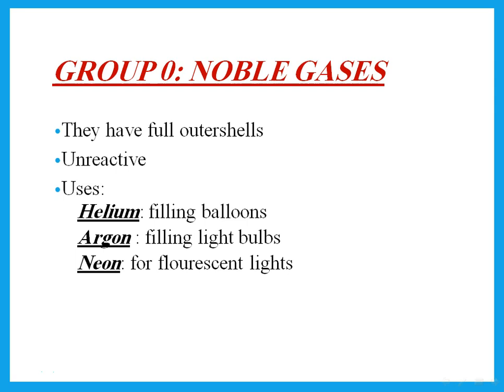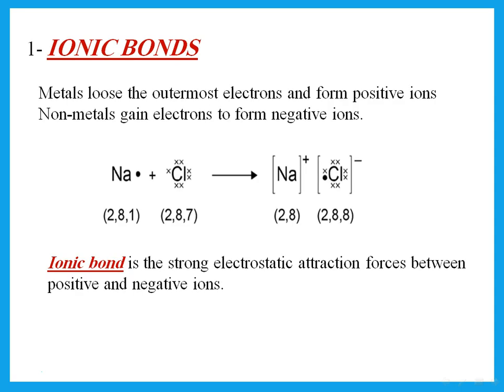Okay. Group 0 are noble gases. They have full outer shells. They are unreactive because they have full outer shells. And these are some of the uses of noble gases.